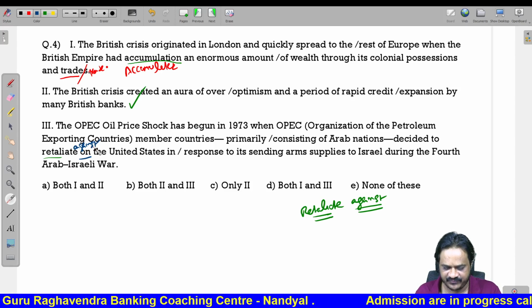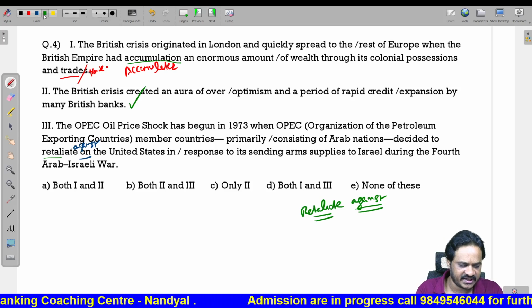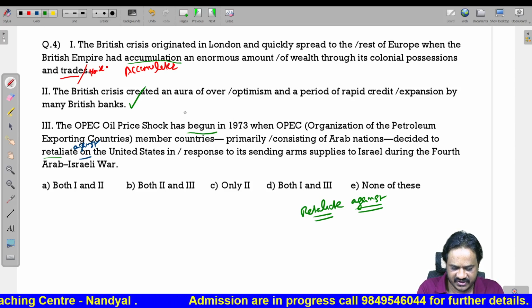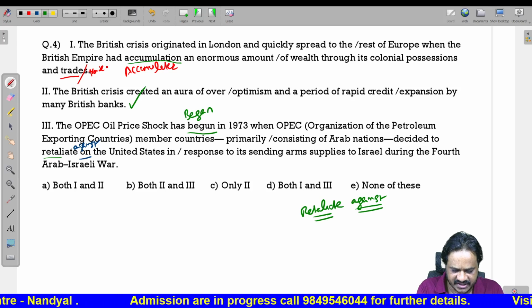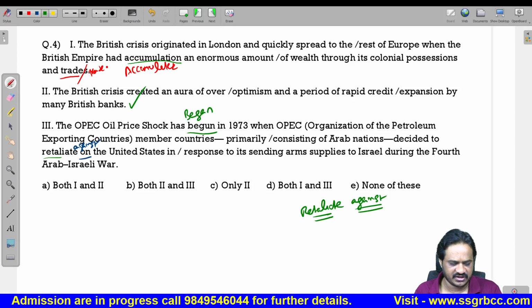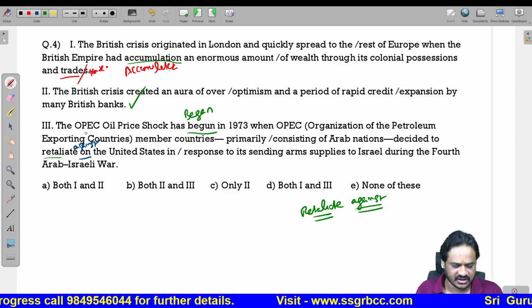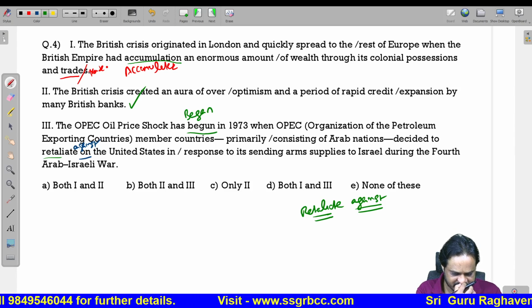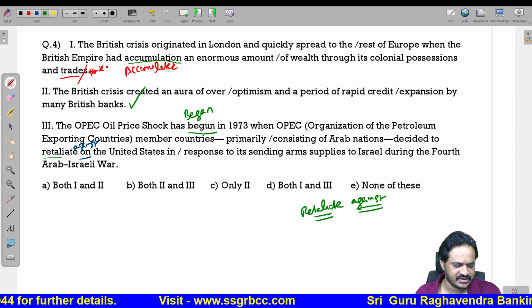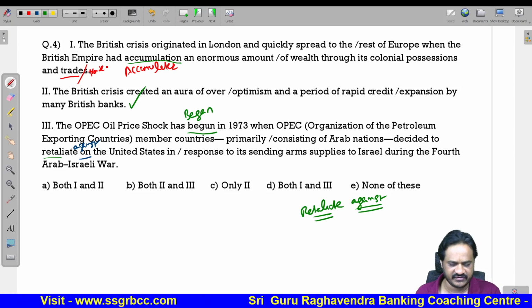A-G-A-I-N-S-T, against. Now, OPEC oil shock has begun is not correct, has began, B-E-G-A-N. So, again after has we should use the third form of the verb. So, here we should use began. The OPEC oil price shock has began. So, any action of the past which is mentioned with the time.